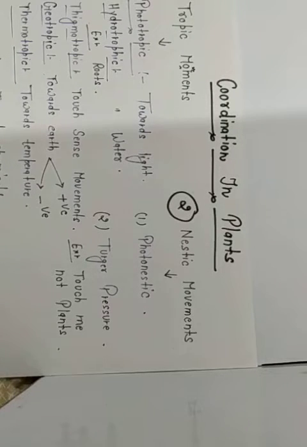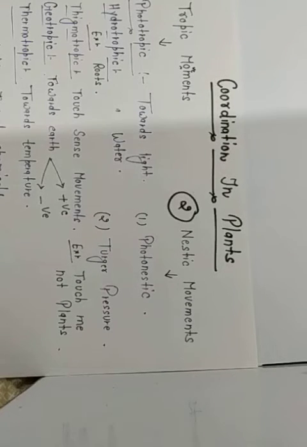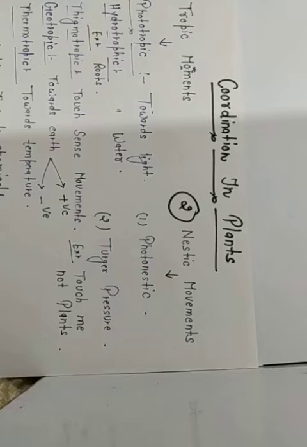But this thing does not happen in the plant body, means they don't have any type of brain, any type of spinal cord, any type of mutual understanding. So that's why control and coordination is much simpler in plants than animals.